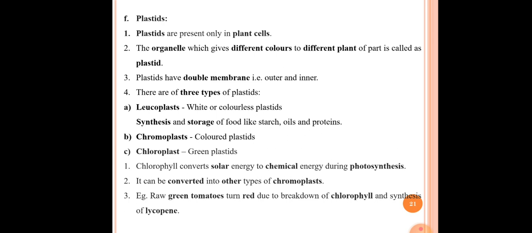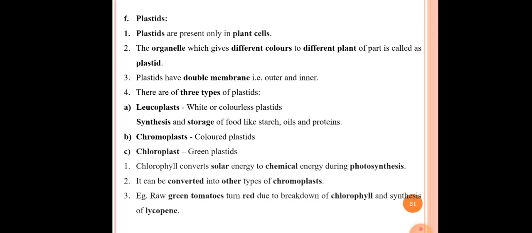Okay, so in case of plastids, the first point is plastids are present only in plant cell, because green plants require chlorophyll, and chlorophyll is the main pigment found in the plastids. So the green color of the plants is because of chlorophyll, and that chlorophyll is found in plastid.